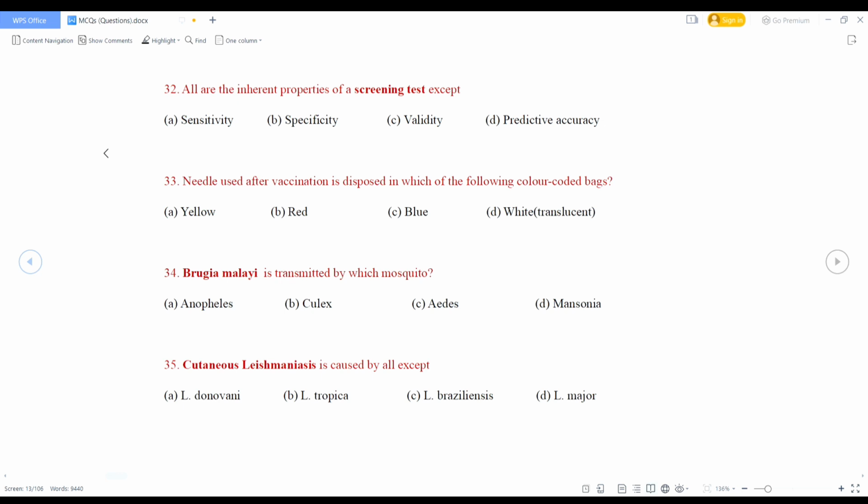Cutaneous leishmaniasis is caused by all except Leishmania donovani, Leishmania tropica, Leishmania brasiliensis, or Leishmania major. Leishmania donovani causes visceral leishmaniasis. So the right answer is Leishmania donovani. Leishmania tropica, brasiliensis, and major cause cutaneous leishmaniasis.